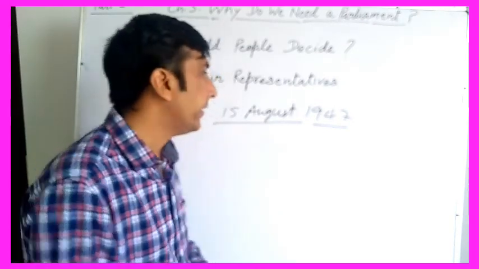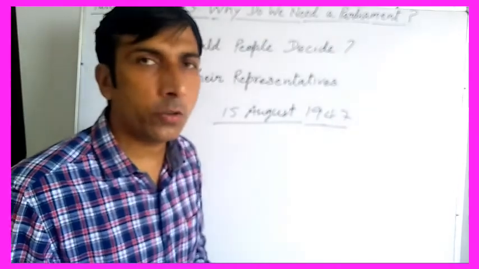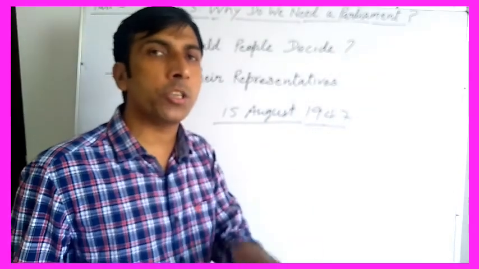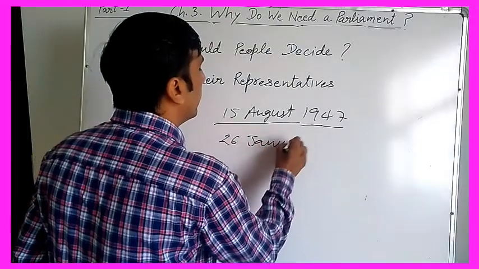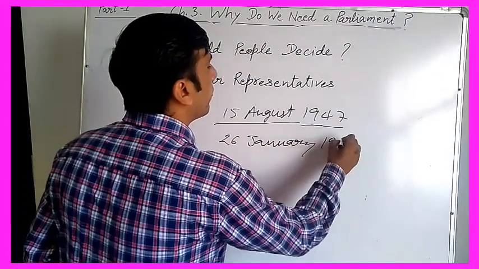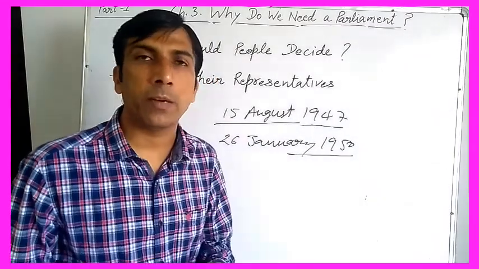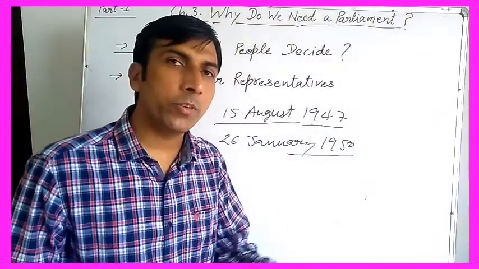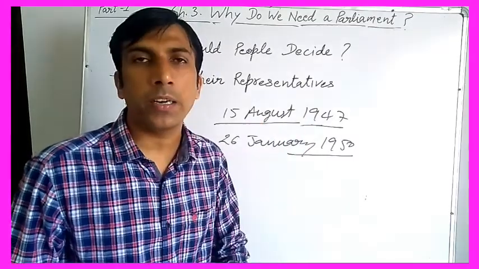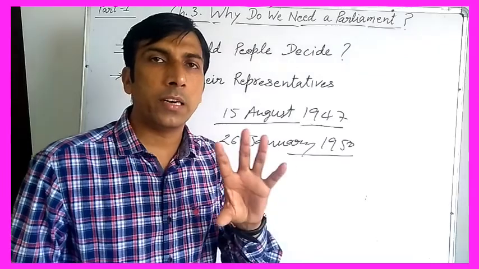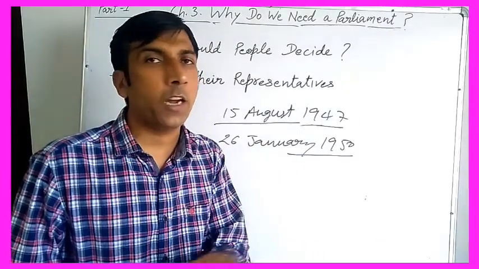But at last, the interim government was continuously working till 1950, when our constitution was implemented on 26th January 1950, according to which we adopted the democratic republic system, and we had the parliamentary system implemented in our country, and the democratic kind of government, with the representatives of the people.